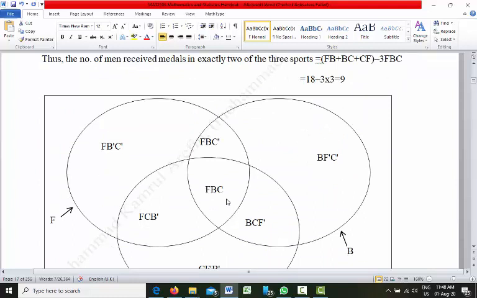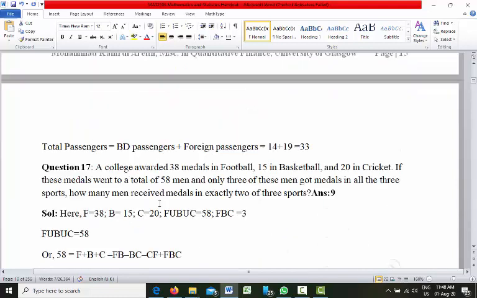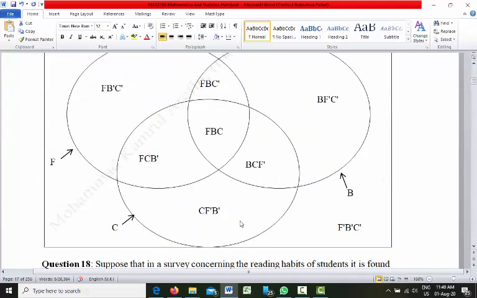But as I said before, if you want to find out how many men received medals in exactly 2 of the 3 sports, that means it cannot be more than 2. So this part should not be there. This is the part where exactly 2 is there. Say football and cricket, basketball is not there. So only 2 is there.